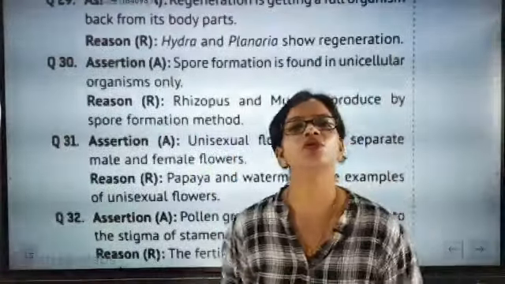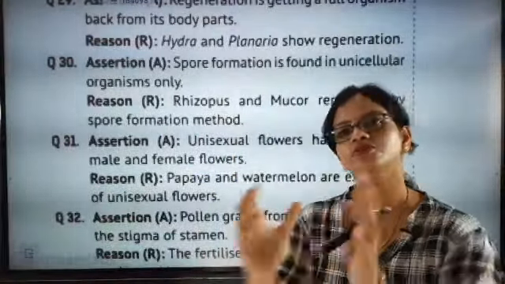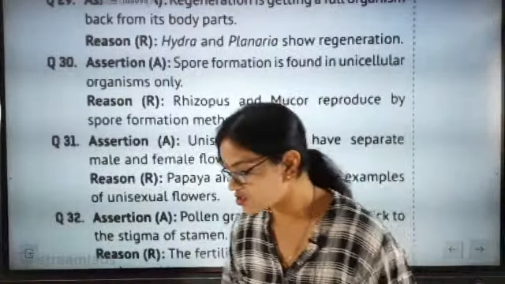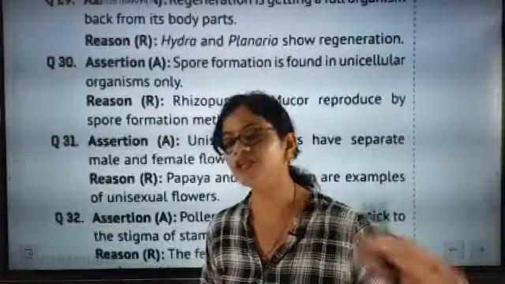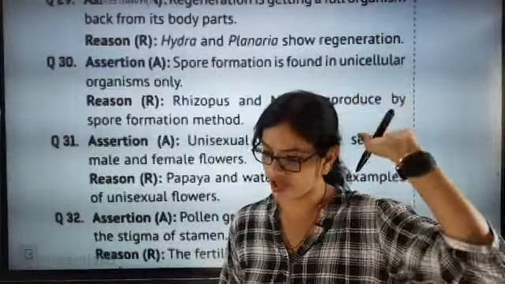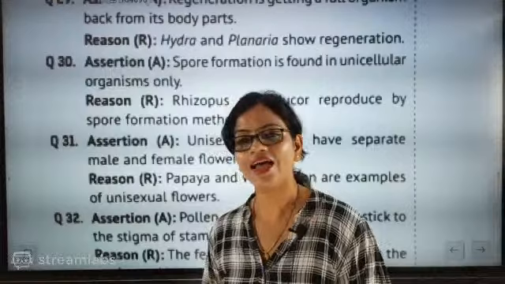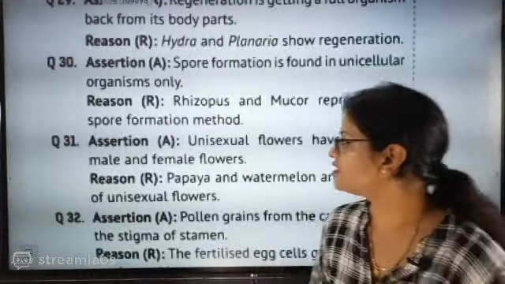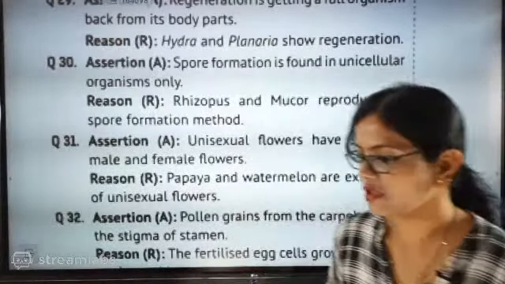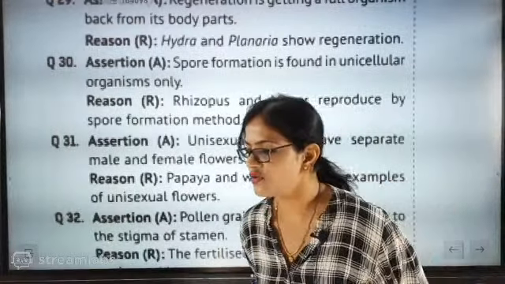But it is supporting only by example, and an example is not a strong support. Papaya has flowers and they are unisexual. It is true.